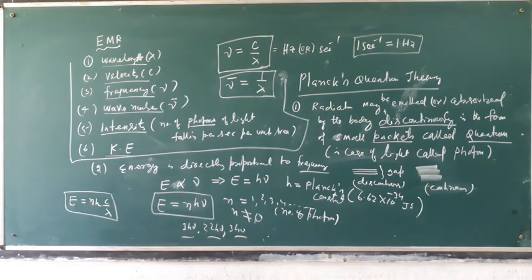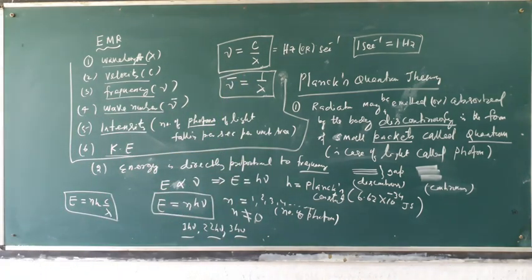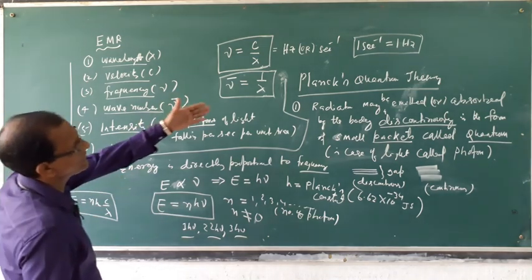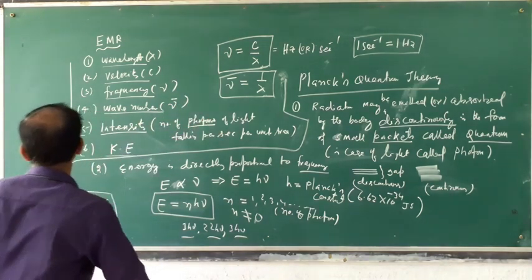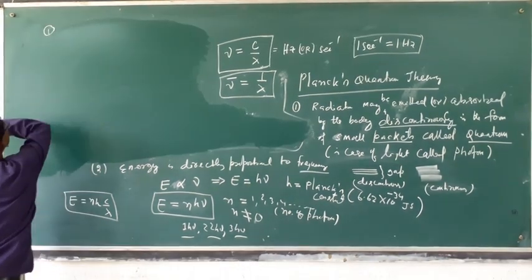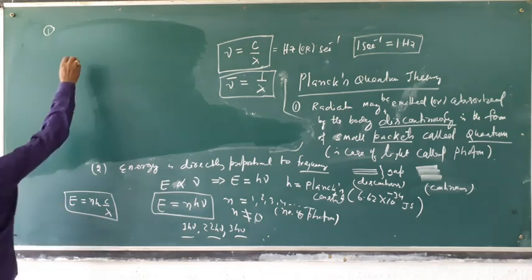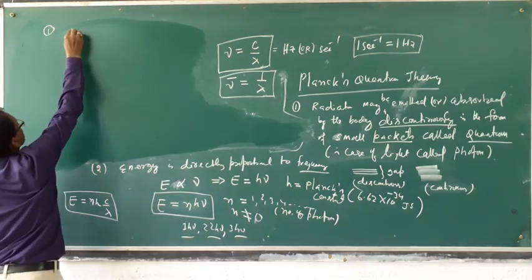This is regarding Planck's quantum theory. Then what are the problems regarding Planck's quantum theory? Let us discuss. So, the question is like this. Here wavelength is given.